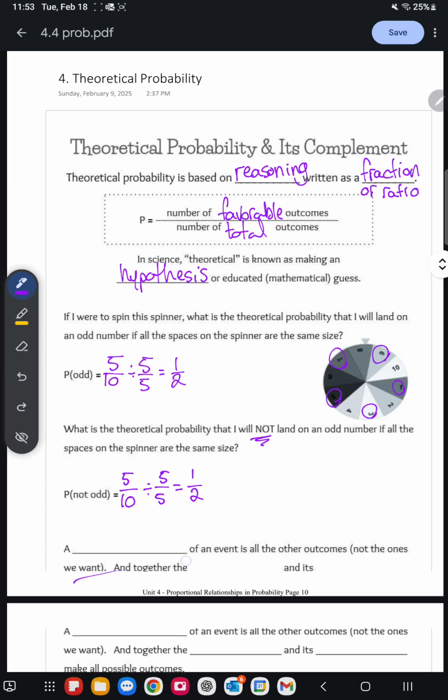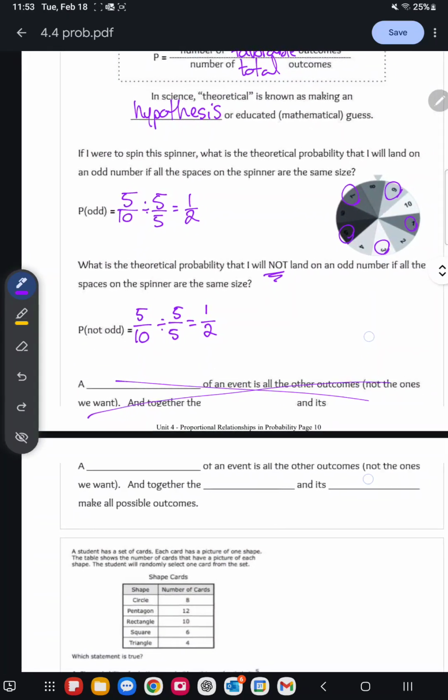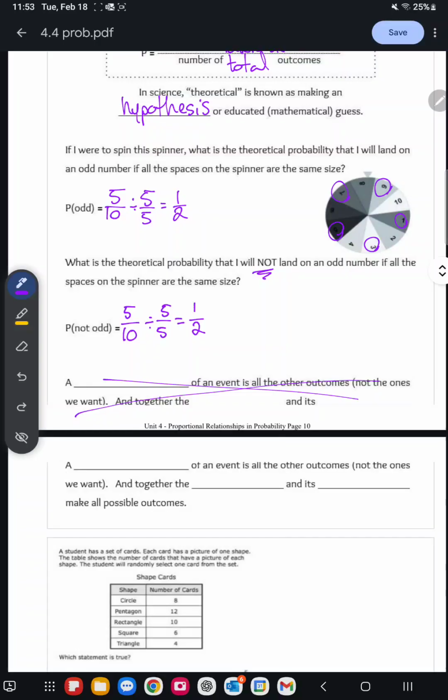I'm going to skip that, and we're going to come right down to the next part. So, if we go down, we see a blank of an event is all the other outcomes. So this is a complement. A complement of an event is all the other outcomes, the ones that are not favorable.